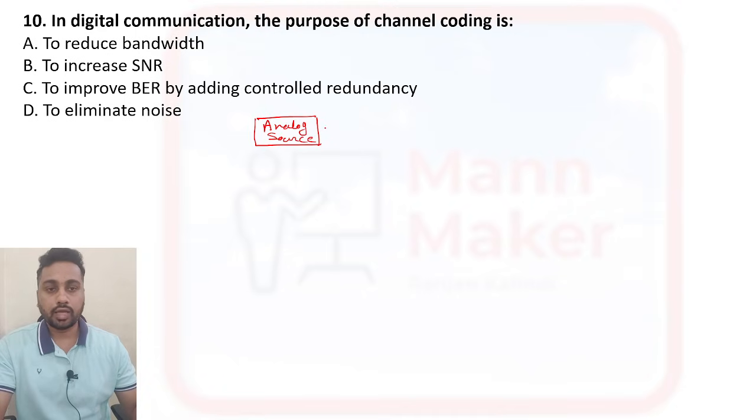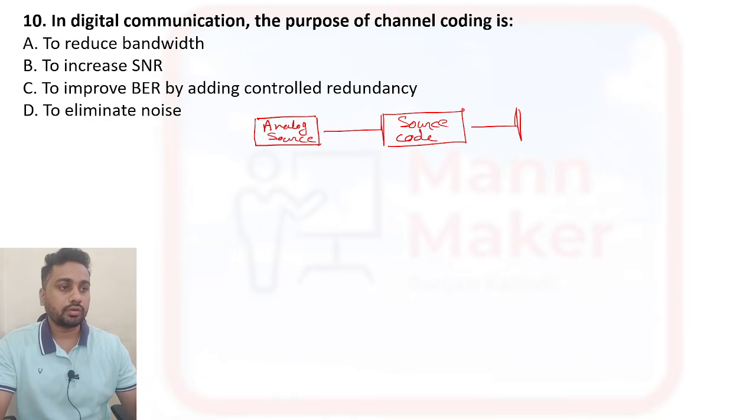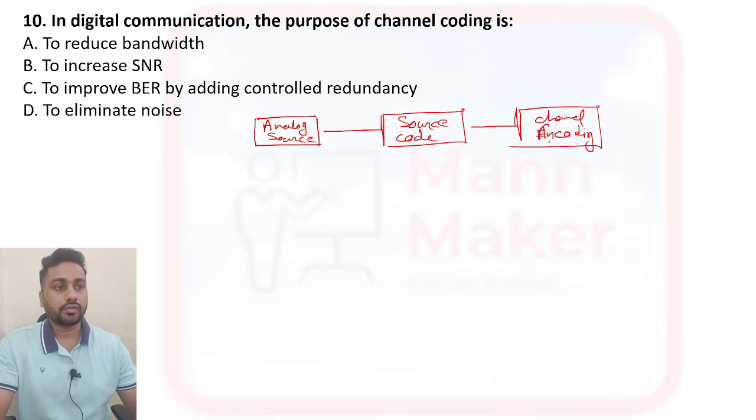As an input we have the analog source, then it goes to the source coder, then to channel encoding. After that it goes to the regenerator or transmitter, as in the block diagram.